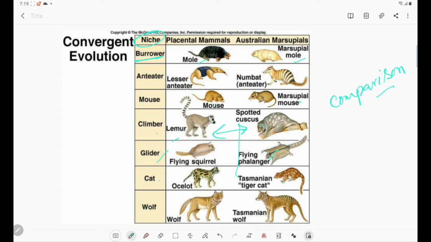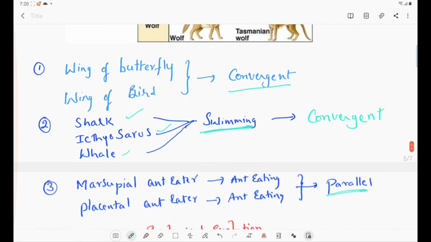They will be asking you the comparison. Flying squirrel and flying phalangers. Then cat and bobcat and Tasmanian tiger cat. Wolf and Tasmanian wolf. So we can get a comparative question. If the placental mammal is wolf, what is the marsupial mammal? It is the Tasmanian wolf. So you will get this type of question here. Then the wing of a butterfly and the wing of a bird is convergent evolution. Then shark, ichthyosaurus. Ichthyosaurus is a fish-like reptile.